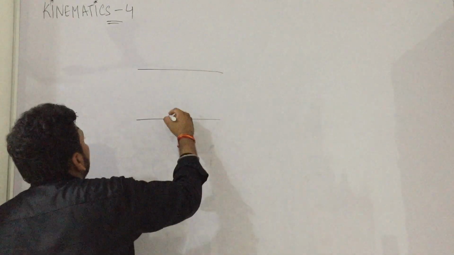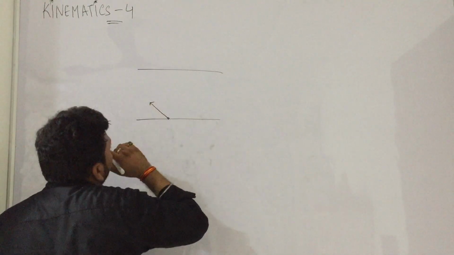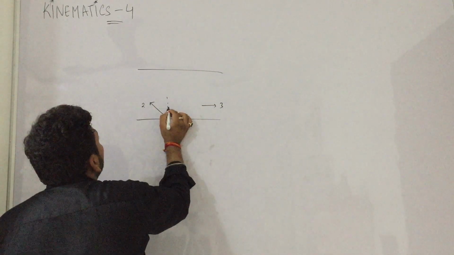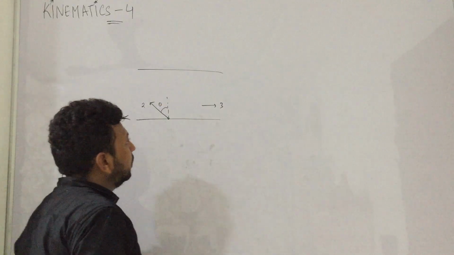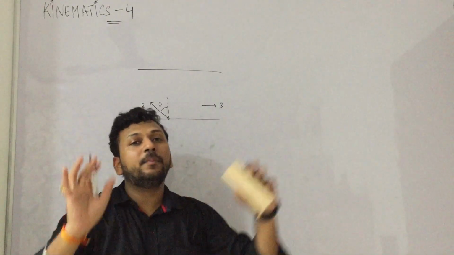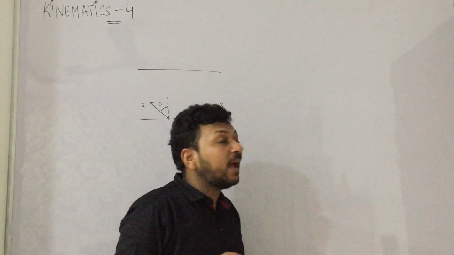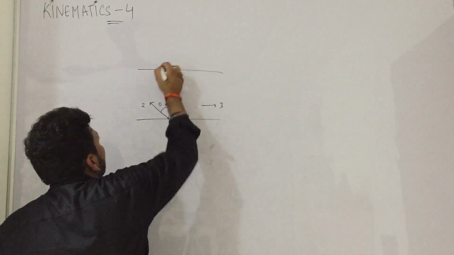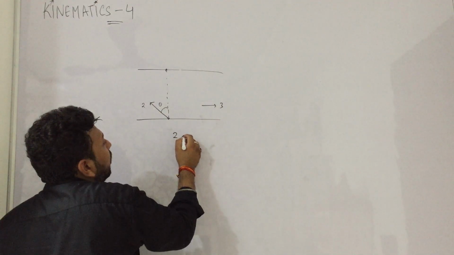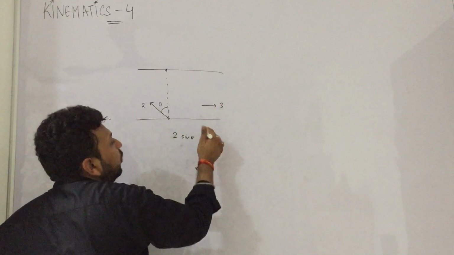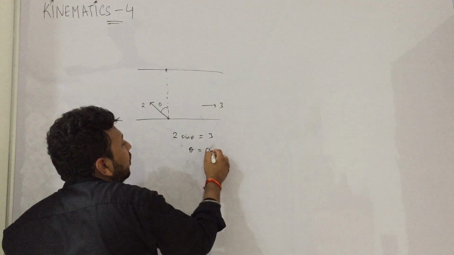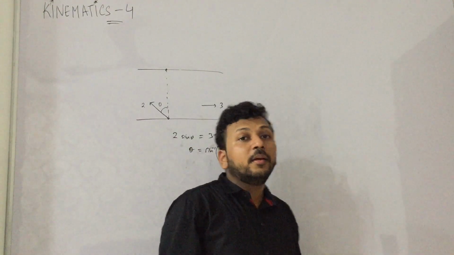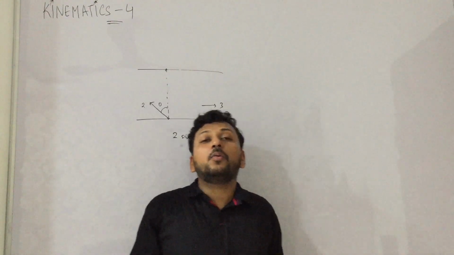For now, let us take a scenario where the river speed is 3, the man speed is 2, and theta is there. The question is, how much should theta be so that the man reaches just the opposite point? In that scenario, 2 sin theta is equal to 3. That means theta is sin inverse 3 by 2, which is not possible. Sin theta can never be greater than 1. That means the man cannot go to the opposite point.